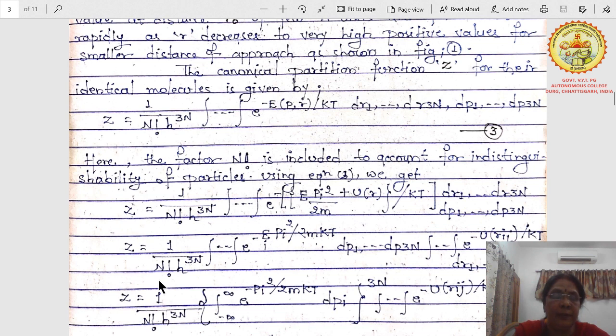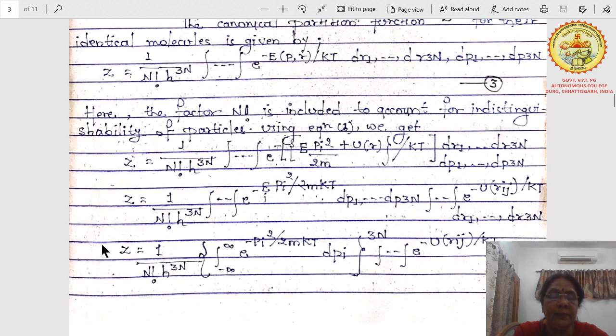Z equals 1 upon factorial n h to the power 3n. You have written the same things. You have to separate first the term with the momenta coordinates and the term with the position coordinates. Now we have to expand the integral sign with limits from minus infinity to plus infinity.